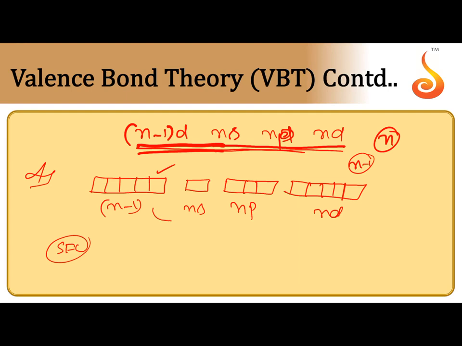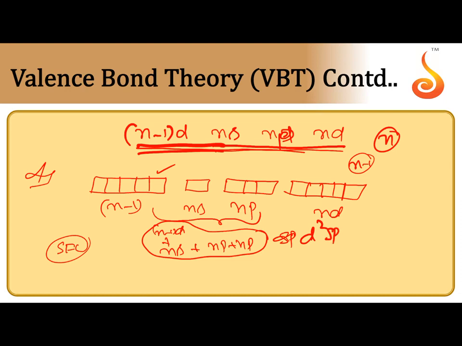So, in the presence of a strong field ligand, the n minus 1 d orbital plus the ns orbital plus 2 np orbitals, these 4 undergo hybridization forming 4 dsp2 hybrid orbitals. These 4 empty hybrid orbitals can form dative bonds with 4 ligands. That's why the shape is square planar.